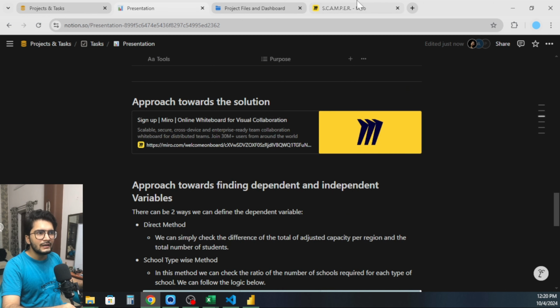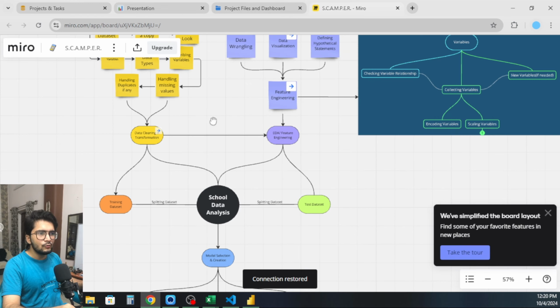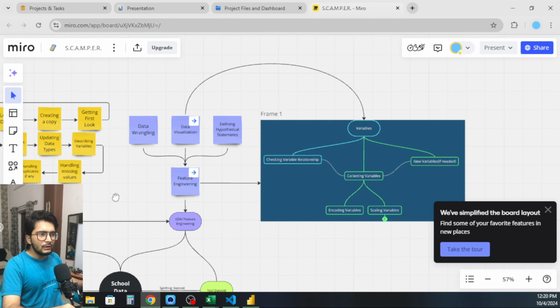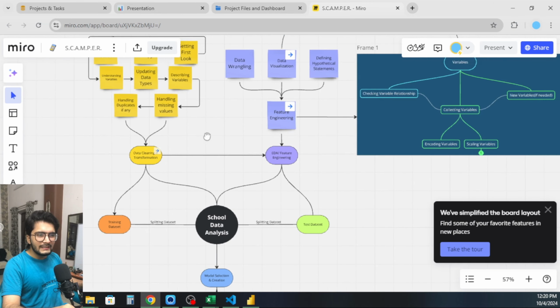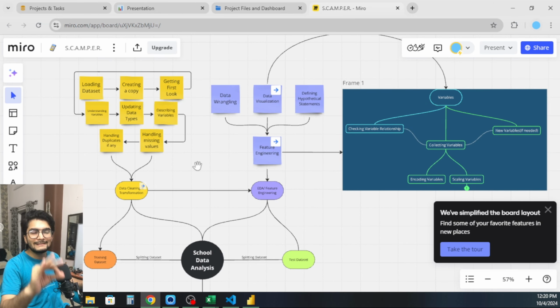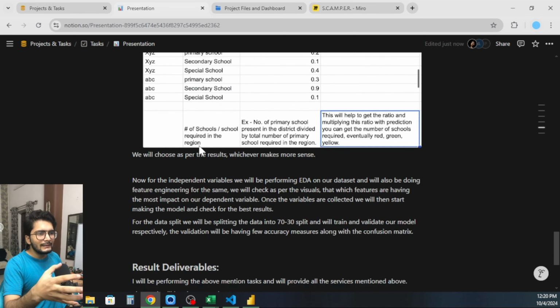This is the flow chart that I created. Here is how the project is going to flow, and what all is going to be there. You will be able to easily go through each and every step that I have performed, because I tried to keep it very detailed and provided each and every documentation that I could. So this is the approach that I followed, including what the dependent variable is and these kinds of things.